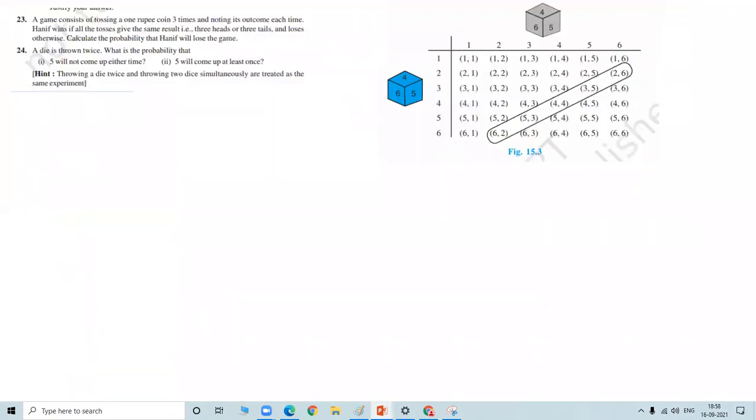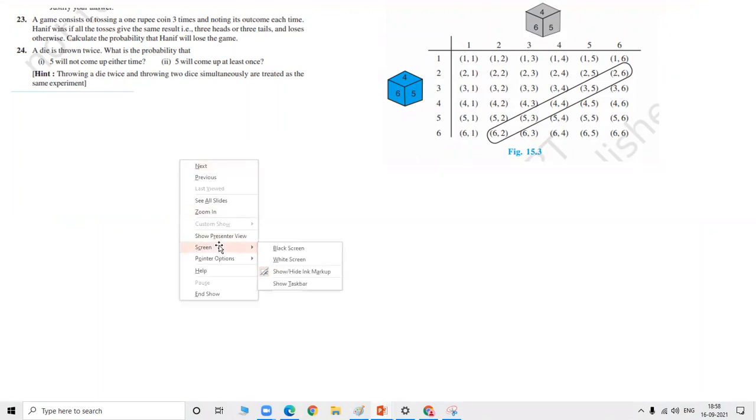5 will not come up either time. How many times can you see the 5 in the table? See here, I will mark here. How many times can you see the 5? 11, sir. Yeah. This is the 5, where 5 is occurring.